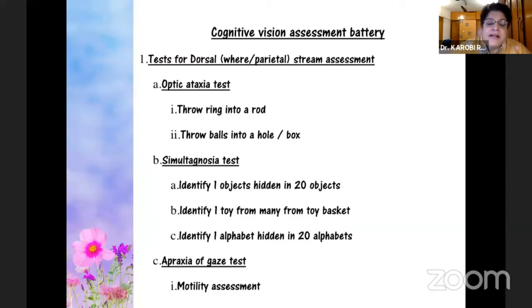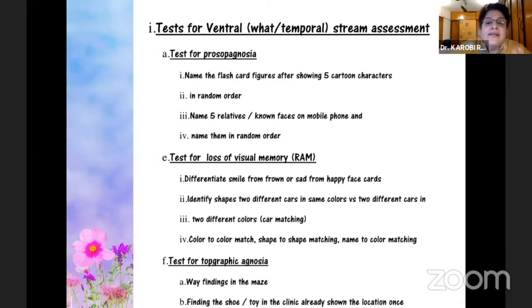The simultagnosia test, where you identify one object between 20 objects, identify one toy from a toy basket, identify one alphabet in 20 alphabets, and apraxia of gaze, which gives the motility assessment. And the test for the ventral stream is that test for prosopagnosia, which is finding one flashcard amongst five cartoon characters or names of five relatives shown on a mobile phone,